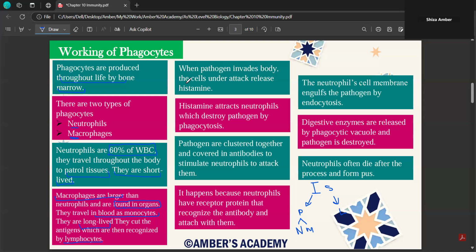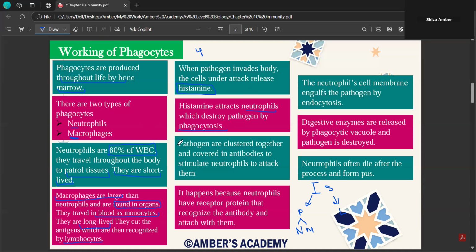When pathogen invades the body, the cells under attack release histamine. This is a very important detail. Sometimes they ask you to write the entire working of phagocytes for 4 marks. So this is something very important that you need to mention, that whenever your cells are under attack, those cells release this chemical known as histamine. And then what exactly is the role of histamine? It is to attract the neutrophils, which are continuously patrolling your tissues, and they destroy pathogen by the process of phagocytosis.